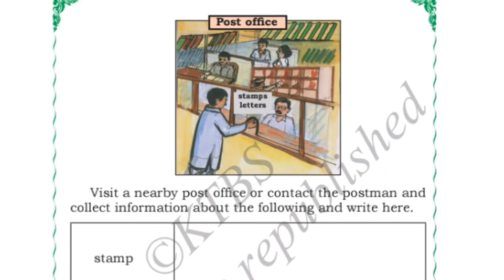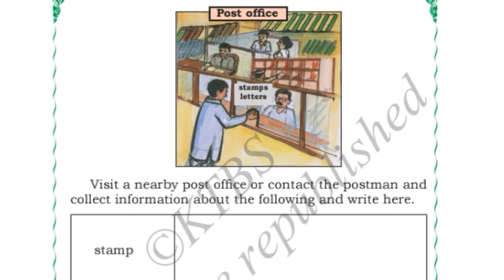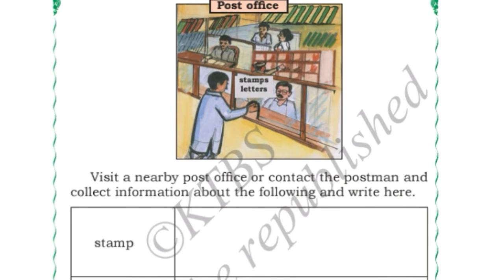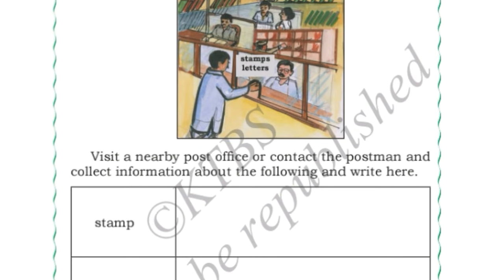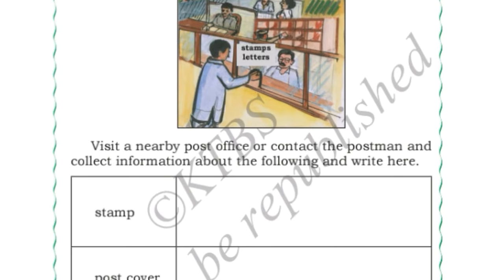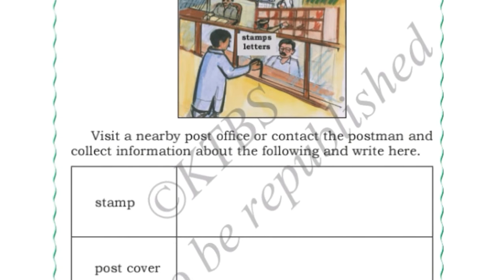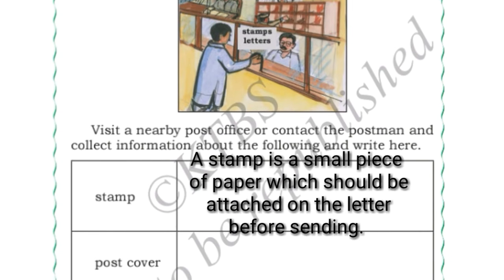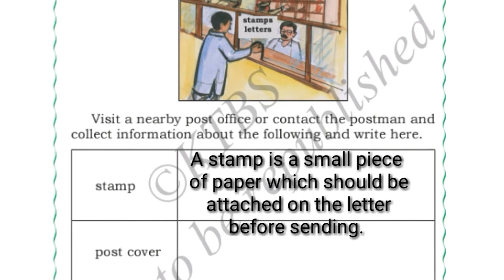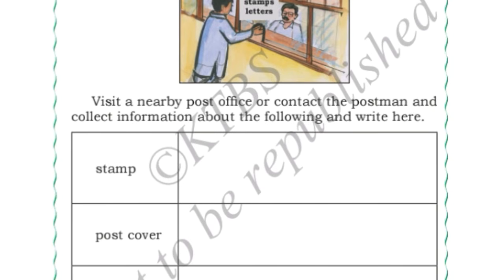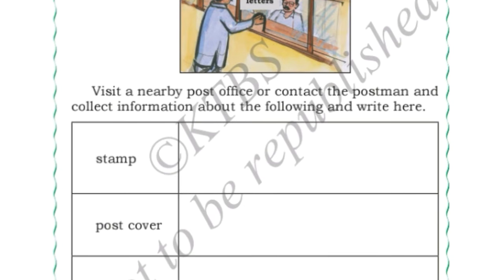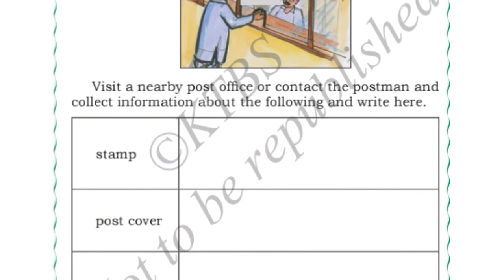Okay, next, see here children, post office picture can you see? Visit a nearby post office or contact the postman and collect information about the following. First is stamp. Do you know what is stamp, children? Stamp is a small piece of paper which is used to attach on the post cover, and in the post office without a stamp they will not collect your letter.